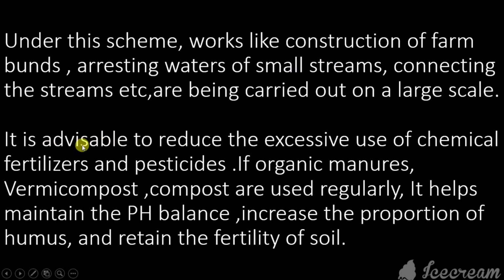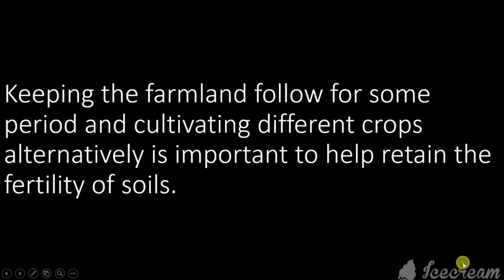It is advisable to reduce the excessive use of chemical fertilizers and pesticides. If organic manures, vermicompost, compost are used regularly, it helps to maintain the pH balance and increase the proportion of humus and retain the fertility of soil. Vermicompost means a species of the worms, understand. Keeping the farmland fallow for some period and cultivating different crops alternately is important to help retain the fertility of soils.